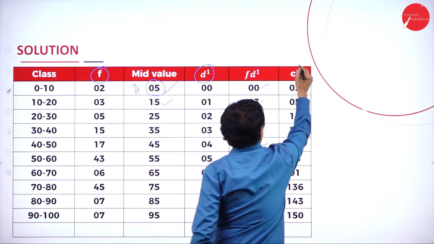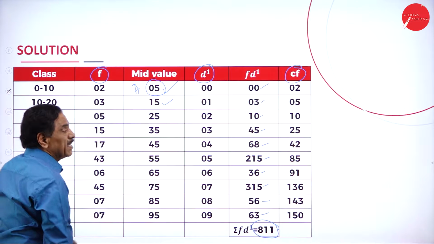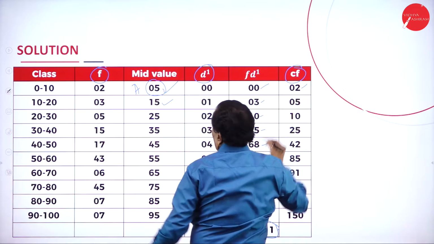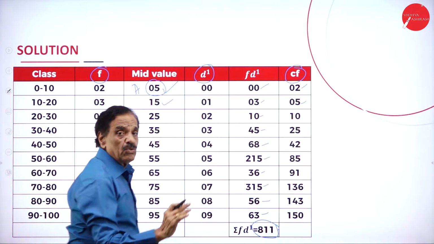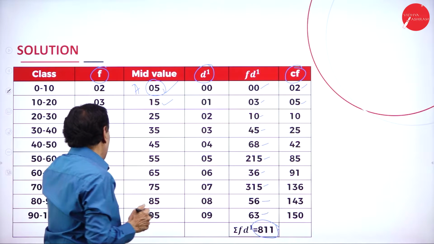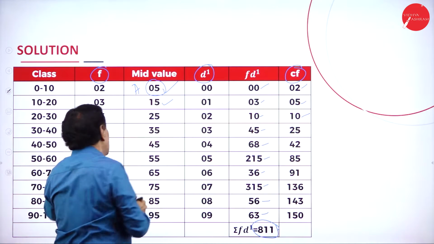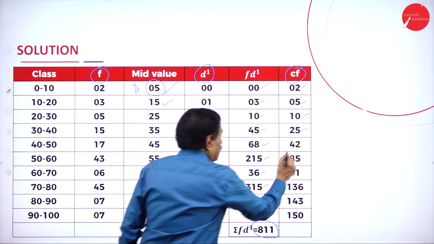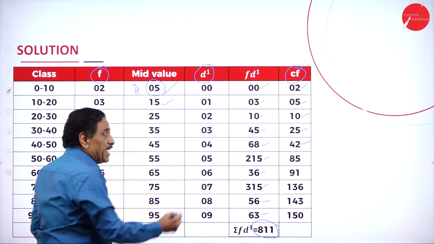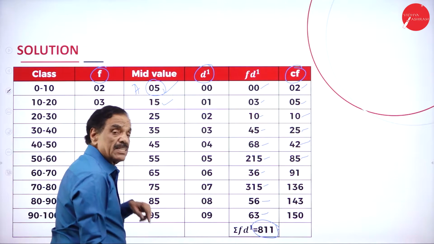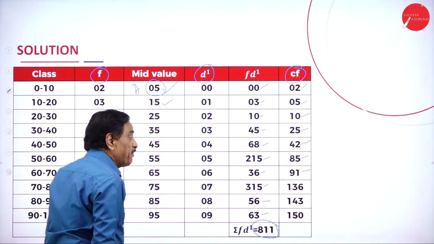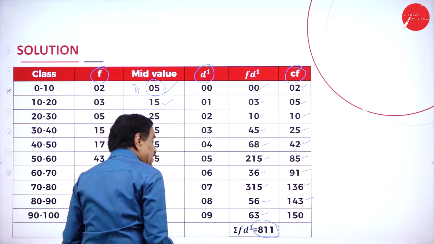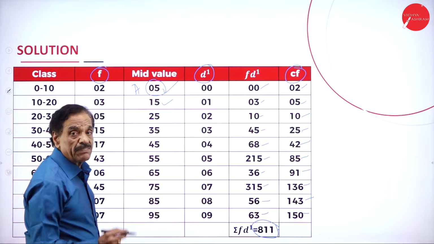Then you are going to make the CF. CF for the median is considered. What is the first number? 2. Add 3, 5. For 5, add 5, it is 10. For 10, add 15, 25. For 25, add 17, 42. For 42, add 43, 85. Add 6, 91. Add 45, 136. Add 7, 143. Add 7, 150. The total number of frequencies is 150.